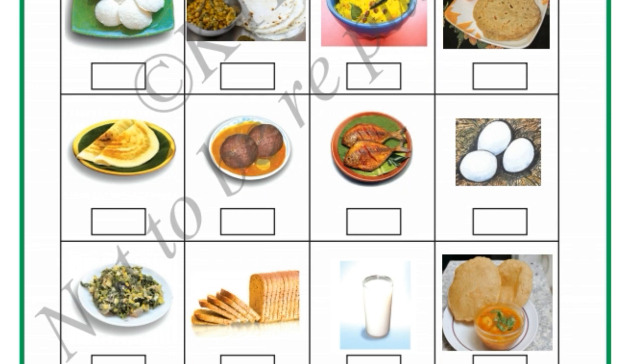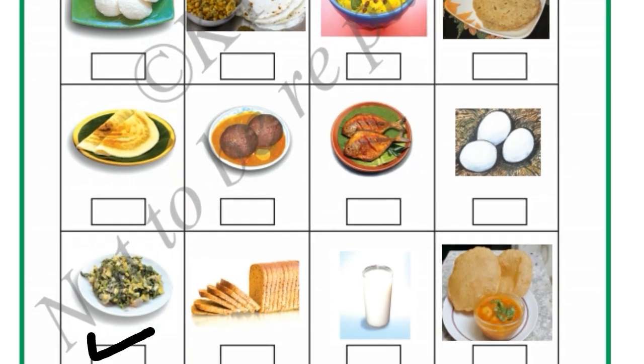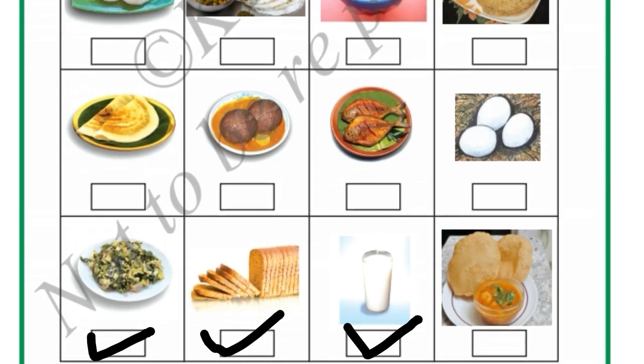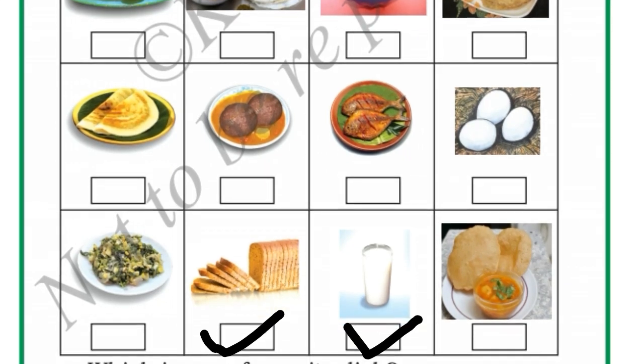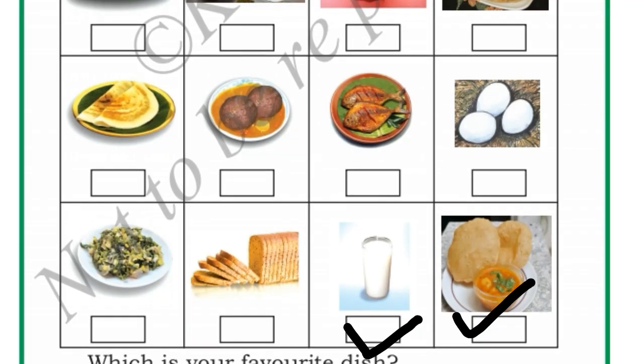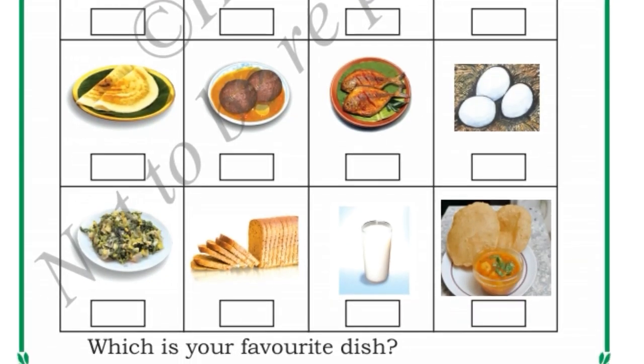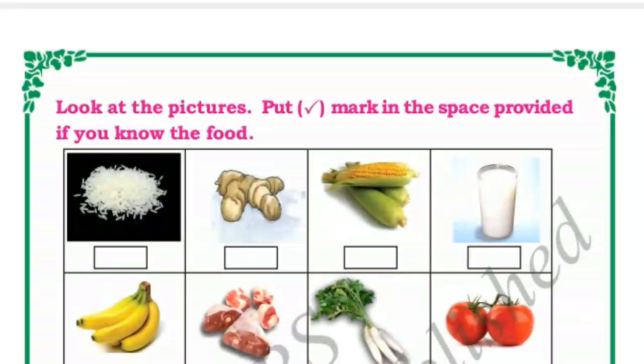Yes, we will put right mark. Bread. Yes, we will put right mark. Milk, yes, we will put right mark. Puri, yes, we will put right mark. So all these are the food items which we eat in our daily life regularly, right? Yes, next we will go to the next.